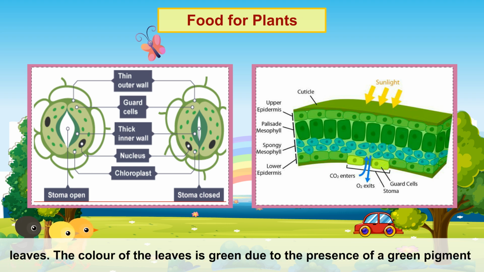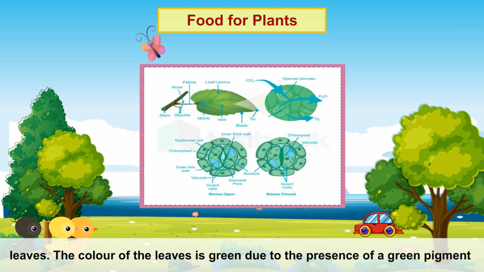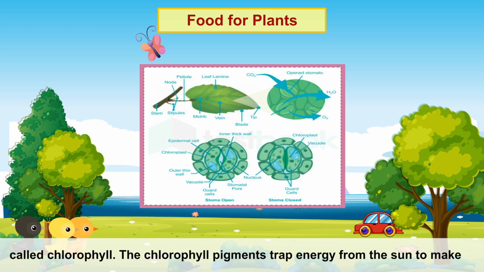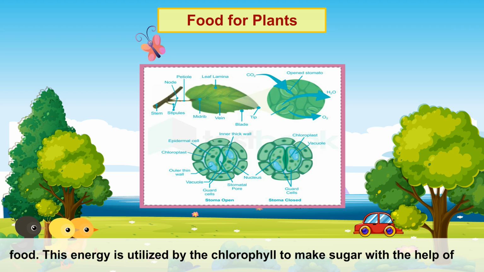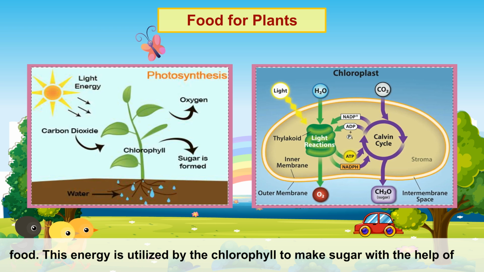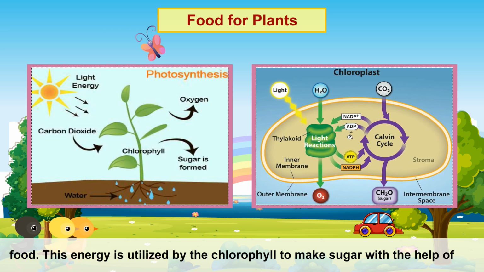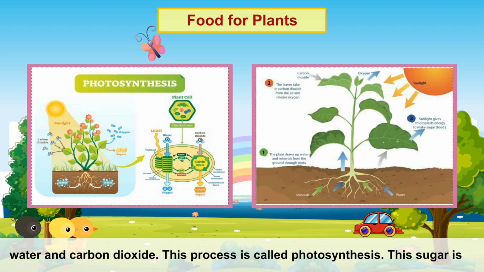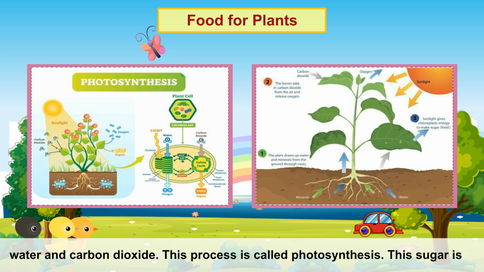Most plants have green leaves. The color of the leaves is green due to the presence of a green pigment called chlorophyll. The chlorophyll pigments trap energy from the sun to make food. This energy is utilized by the chlorophyll to make sugar with the help of water and carbon dioxide. This process is called photosynthesis.